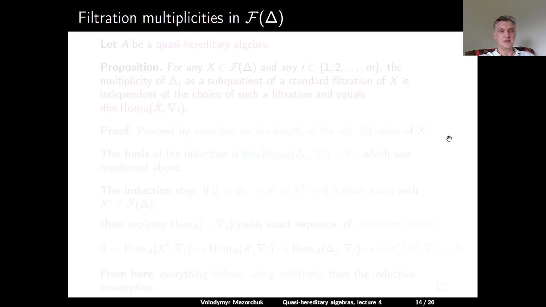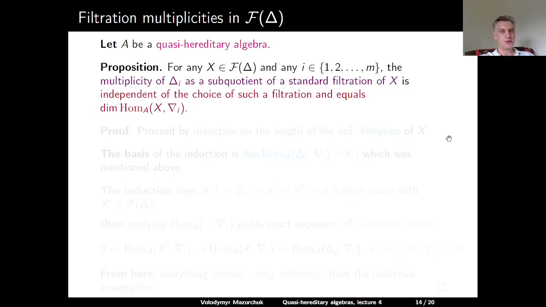So let's discuss this. Proposition: let A be a quasi-hereditary algebra. For any module X with standard filtration over A, and any index I between 1 and m, the multiplicity of delta I as a subquotient of a standard filtration of X is independent of the choice of this filtration, and it equals the dimension of the space of homomorphisms over A from X to nabla I.